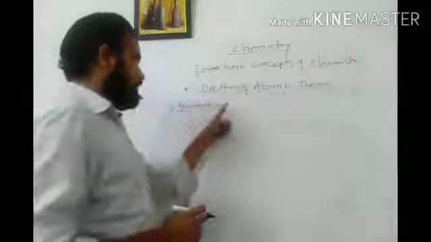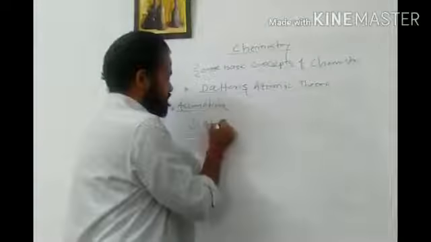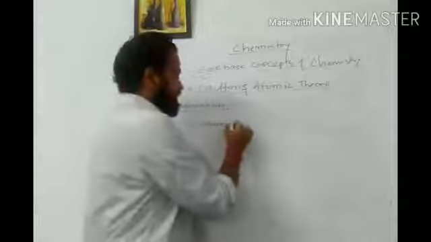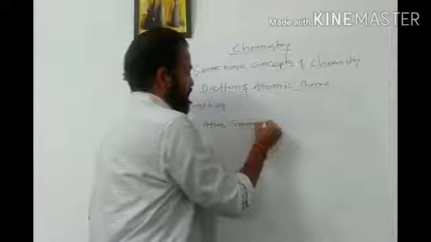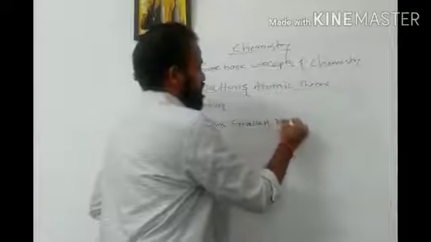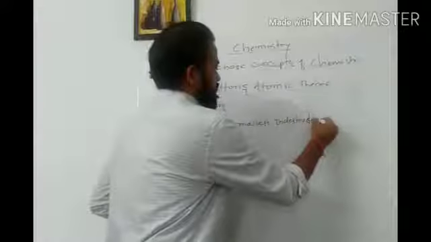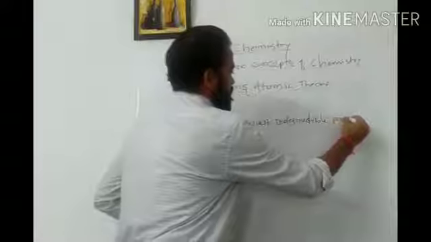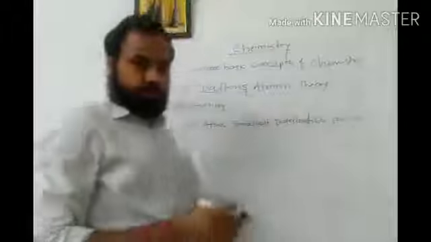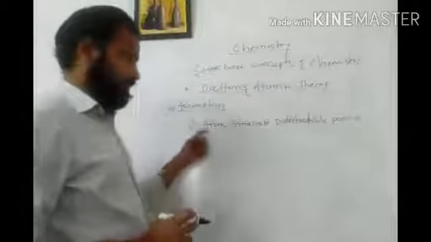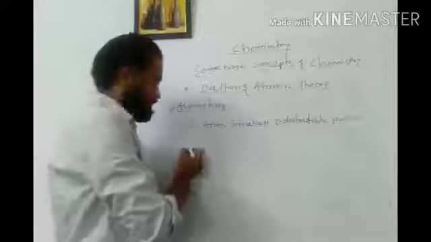According to Dalton, an atom is the smallest indestructible particle in the universe. So this is the first postulate, or assumption.